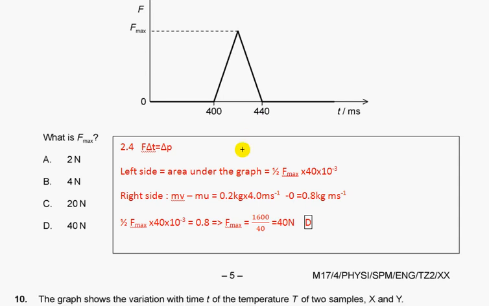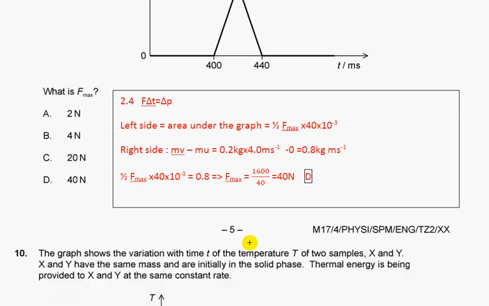So on the left side, the area under the graph is the change of momentum. It is a triangle, half the height, which is F maximum, times the base, which is 40. On the other hand, the change of momentum is mv minus mu. From the information, it goes to rest, so in the end it is 0. So the left and right parts are equal, and we find F maximum.